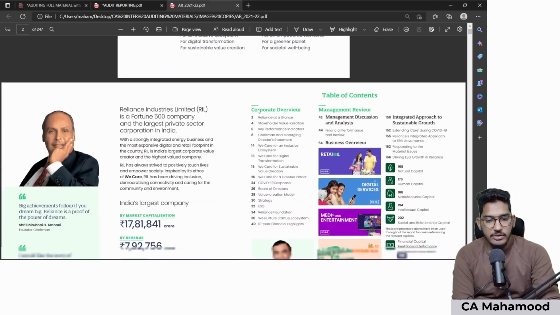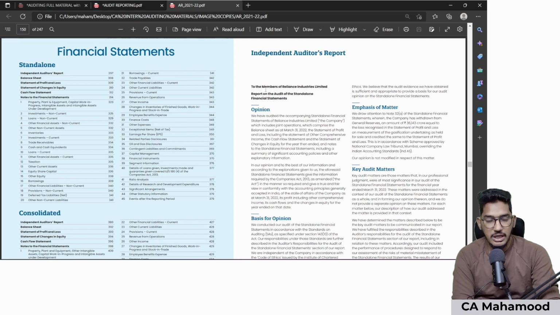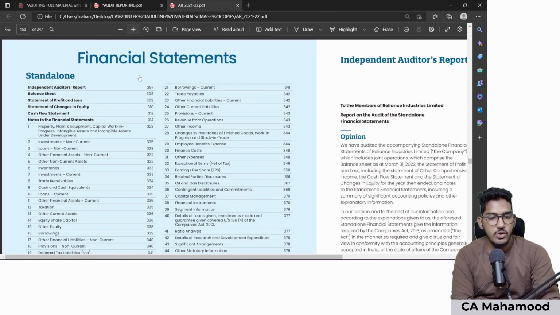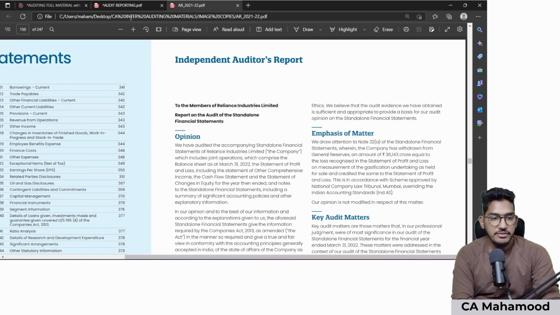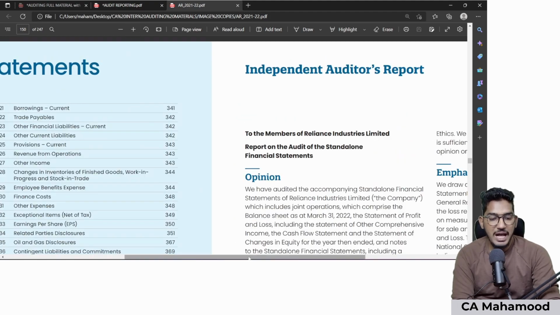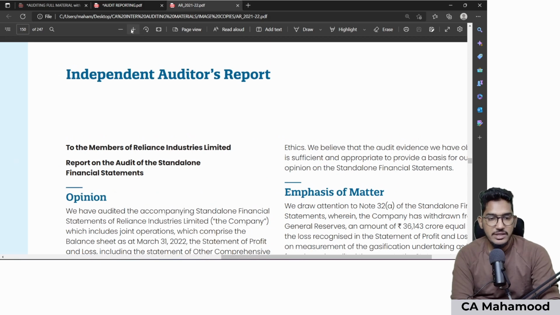So this is the annual report of Reliance Industries Limited. We will directly go to that particular section of the annual report which contains the audit report. So this is what the audit report will look like. This is the audit report given by auditors of Reliance Industries Limited. And the first and foremost content of the audit report, as we have read in the standard, is what? Title. There should be a title. If you see here, the title is given. What is the title given? Independent Auditor's Report. So the title should always be Independent Auditor's Report.